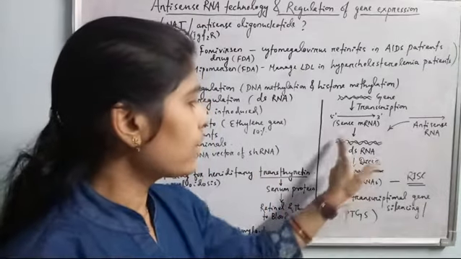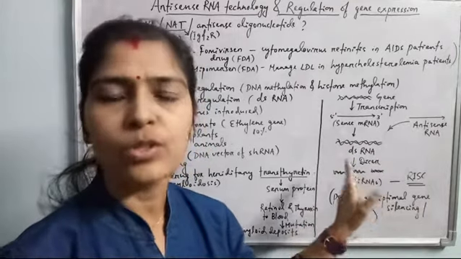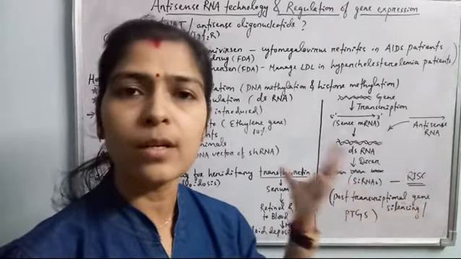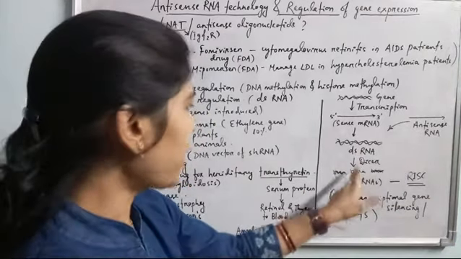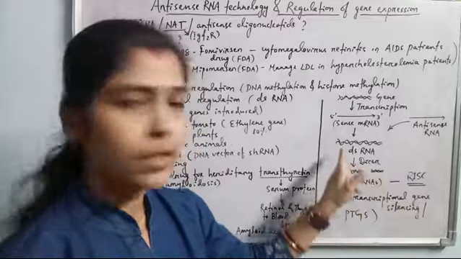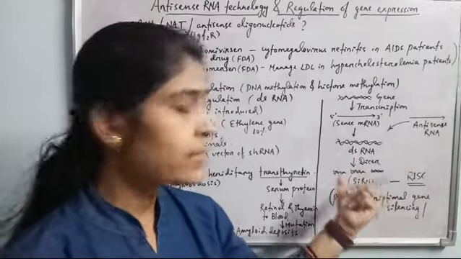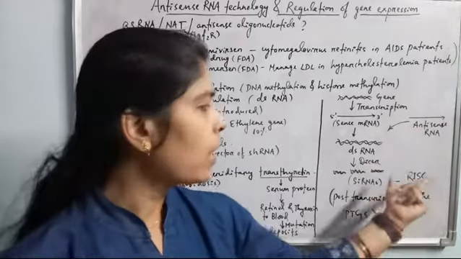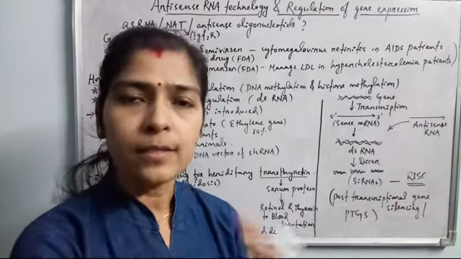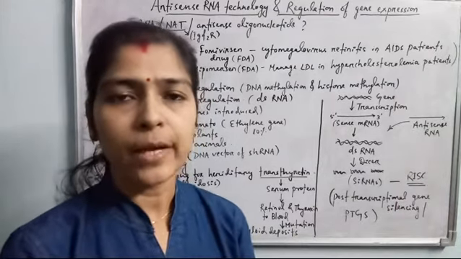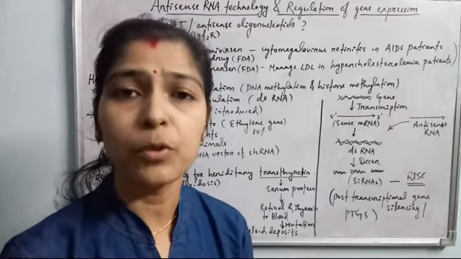So the dsRNA, the double stranded RNA, is cut by the dicer enzyme, and Drosha is also another enzyme which is present inside the nucleus, which cuts the RNA during the co-transcriptional modification also. So the dicer enzyme is present in the cytoplasm. It cuts the double stranded RNA into many small siRNAs. These siRNAs can bind with proteins, forming the RISC, that is the RNA induced silencing complex, and they can silence the gene continuously, so that the mutated gene will not express, and the genetic disorder can also be cured.